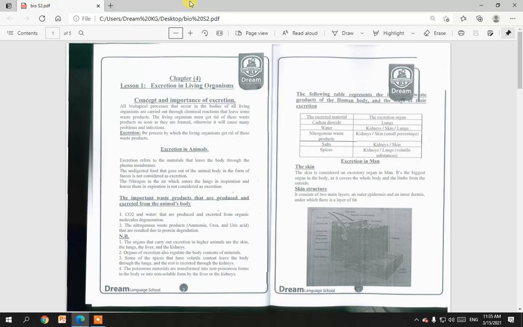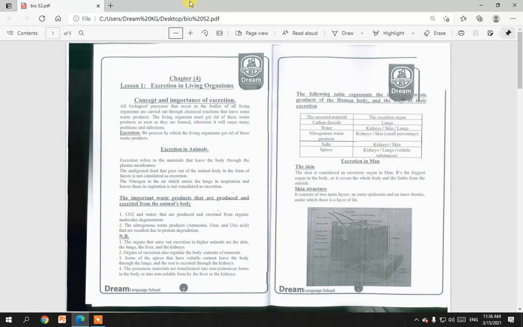It must pass through the cell membrane. Nitrogen in the air which enters the lungs in inspiration and leaves in expiration is not considered excretion either. Again, we can say that feces and nitrogen are not considered excretory materials.